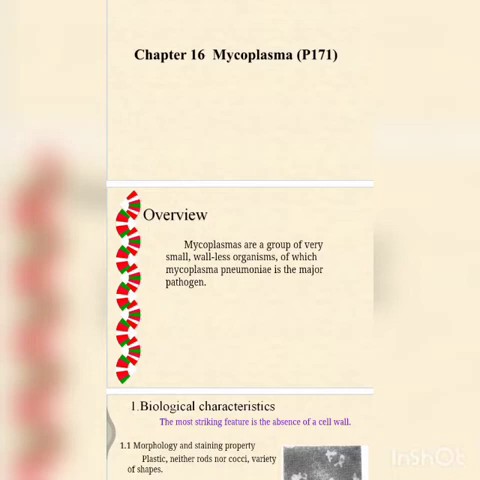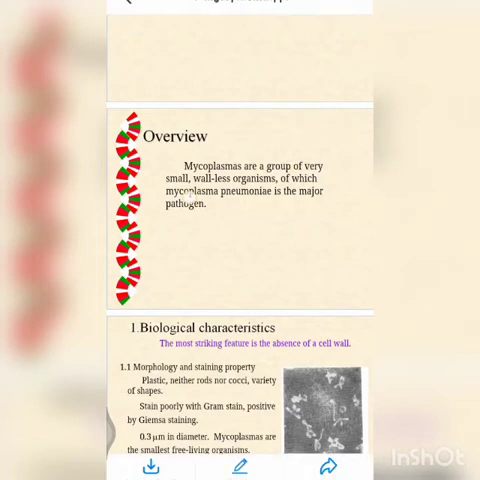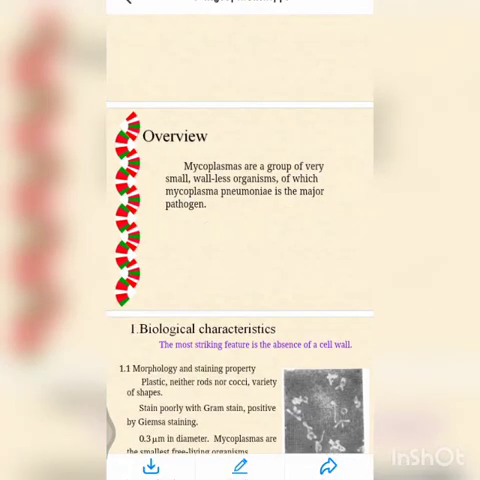So what are those pathogens? Mycoplasma pneumoniae, Ureaplasma urealyticum, and the presumed pathogen is M. hominis. The non-pathogenic species, which do not cause any disease in humans, are M. orale, M. salivarium, M. buccale, and also M. genitalium. So this is just the introduction. Let us see the overview. These are a group of very small wall-less organisms of which Mycoplasma pneumoniae is a major pathogen. So we are going to study it in detail.